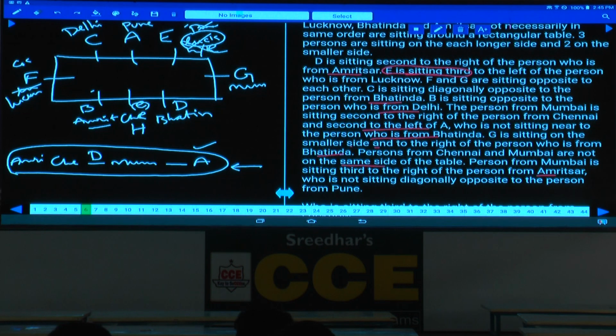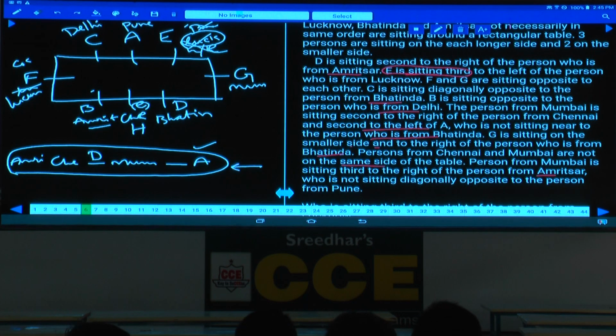Now this is about question numbers 6 to 10. Shall I explain the questions or not required? Okay, now 6 to 10, because there are some more puzzles to be discussed in this one. Question number 7: who is definitely seated diagonally opposite to D? Diagonally opposite to D, that is C.